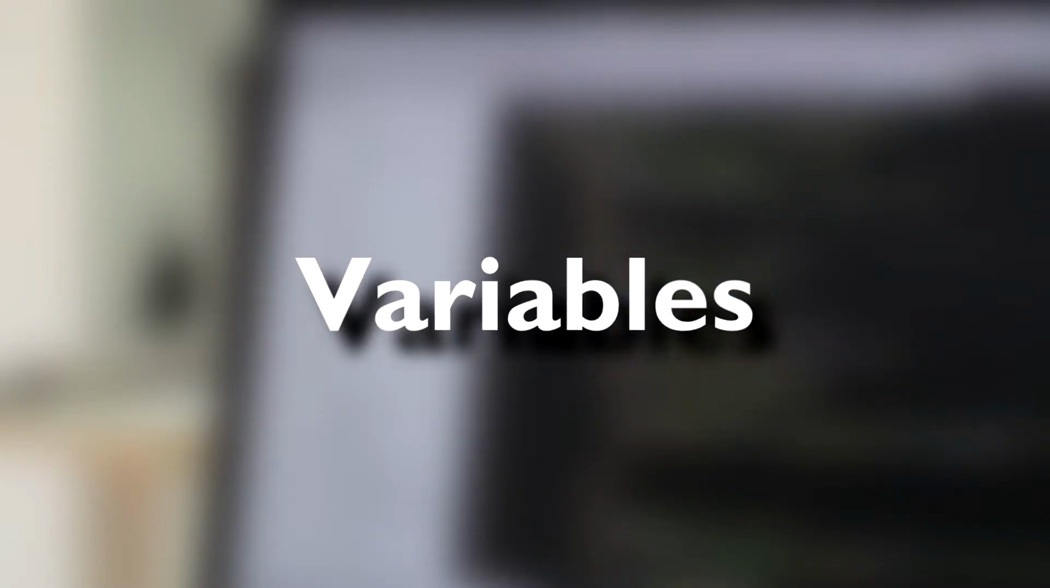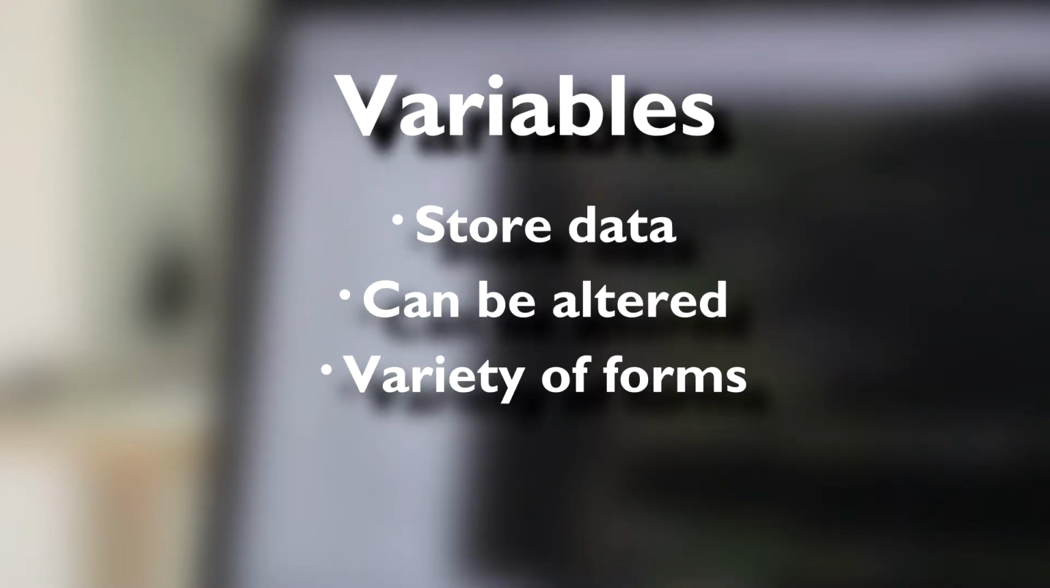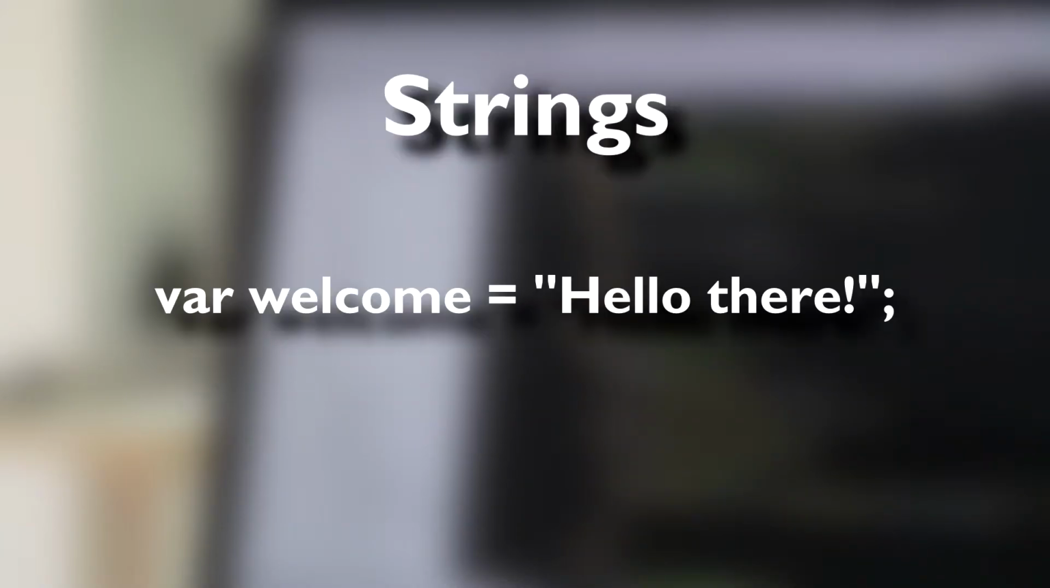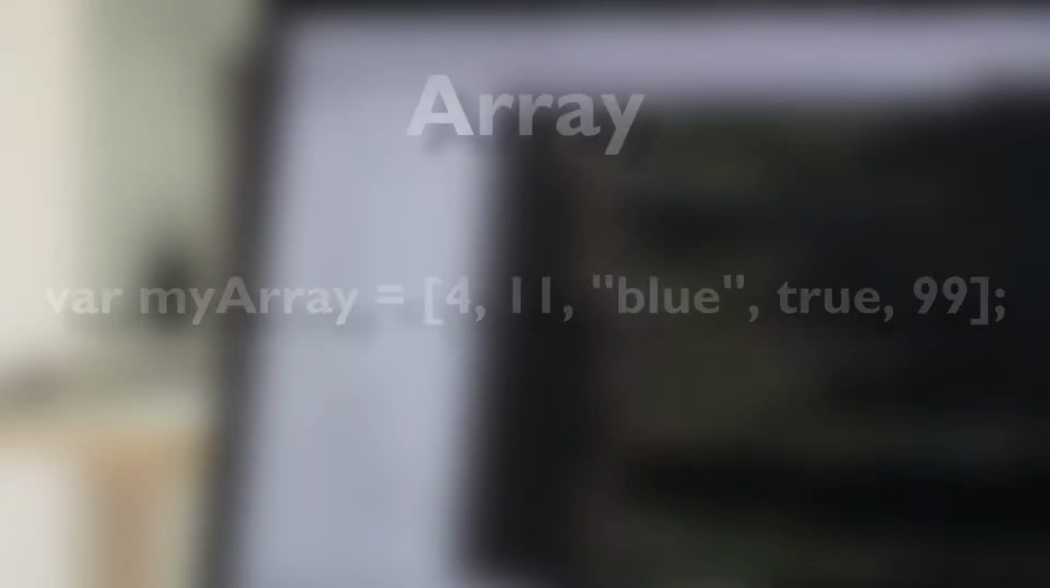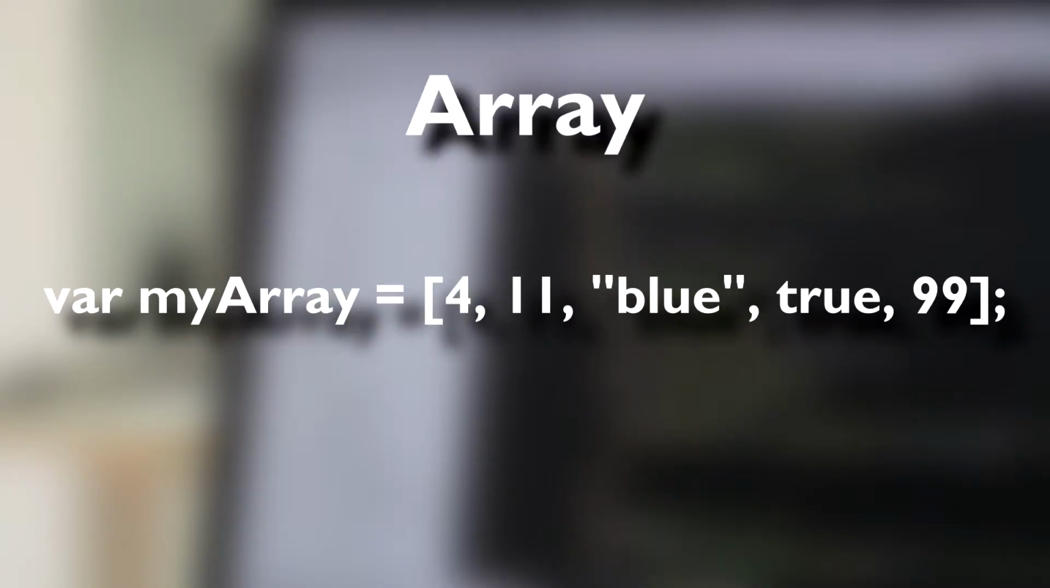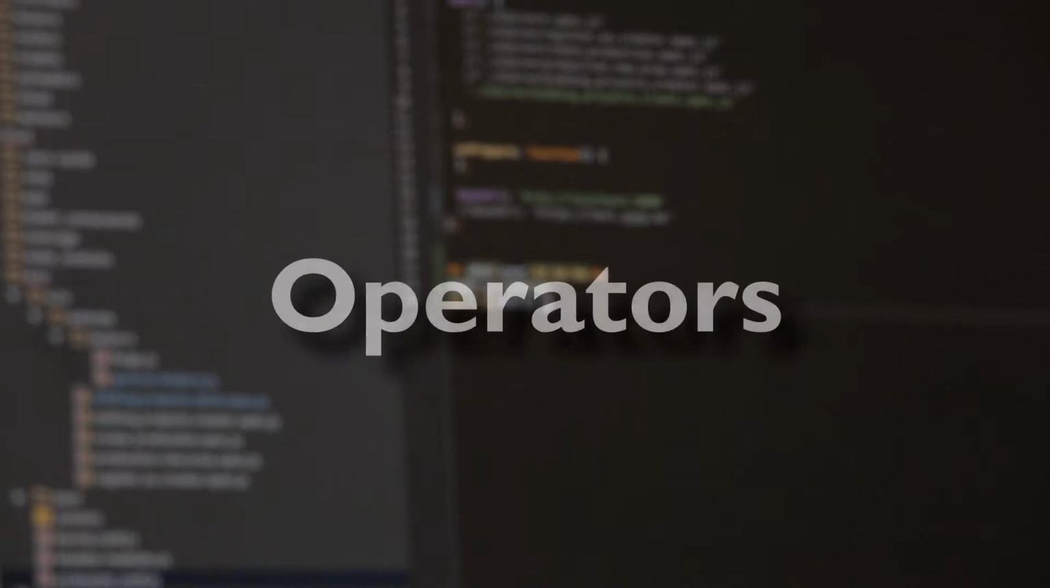One of the most important components of a program is the variable. Variables are responsible for storing data that can be referenced and altered later in the code. Variables can come in a variety of different forms, including numbers, strings, which are segments of text, and booleans, which provide true or false values. Arrays allow you to store a large number of variables in one place and can be manipulated later in the program.